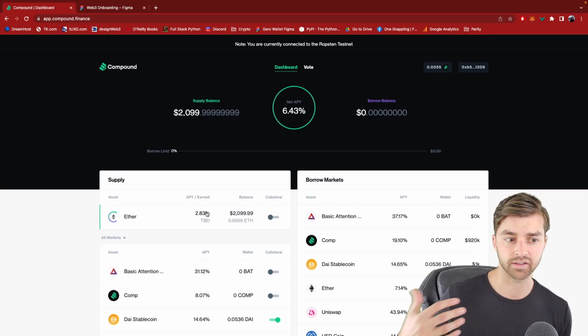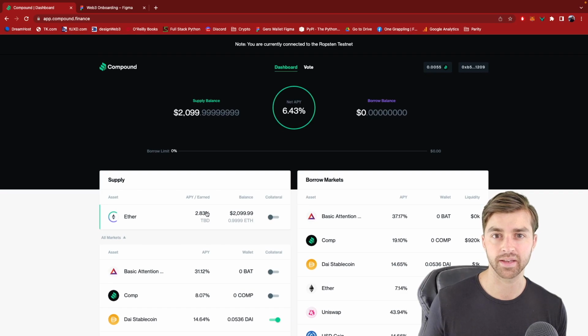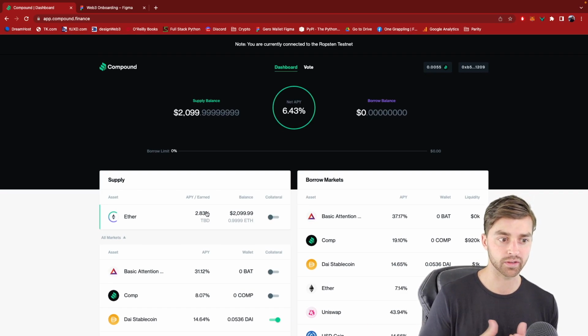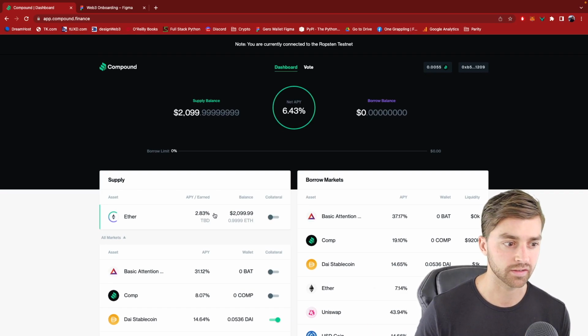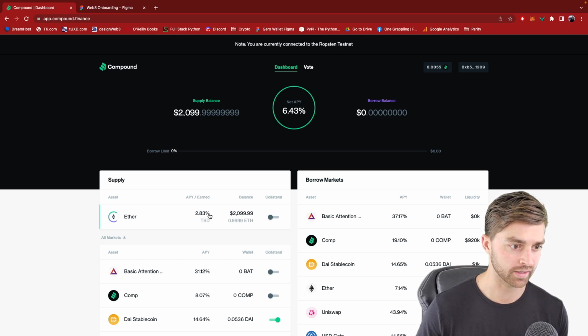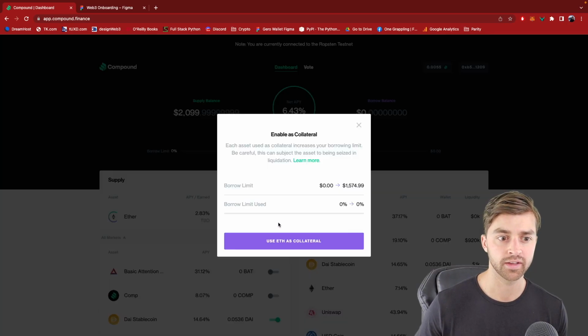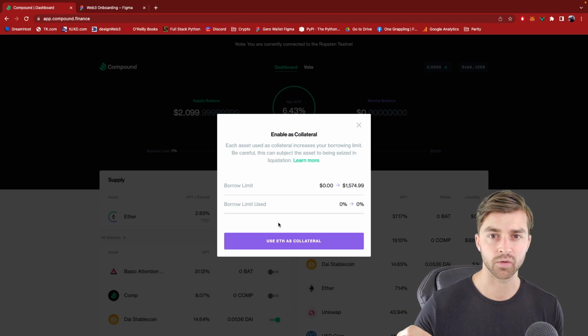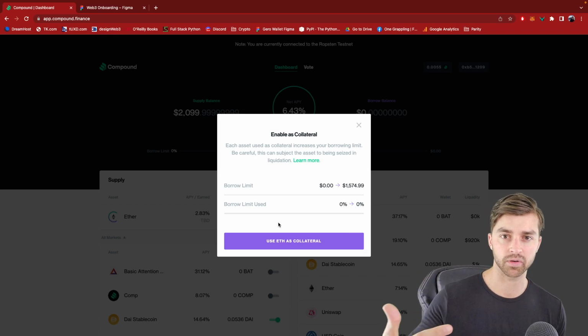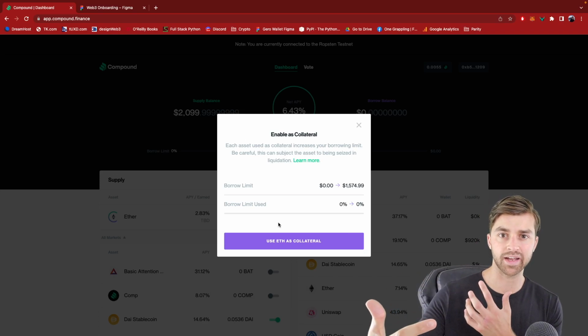And in a similar way, borrowers can come in and borrow these tokens from the lending pools. What a borrower does is they first have to supply into a lending pool and then click that they want to use this as collateral. This is very similar to what's happening on MakerDAO, where you have to deposit crypto collateral in order to take a DAI loan out.